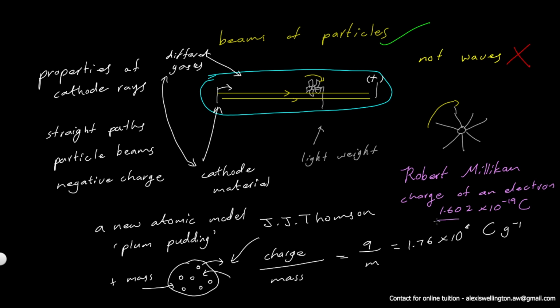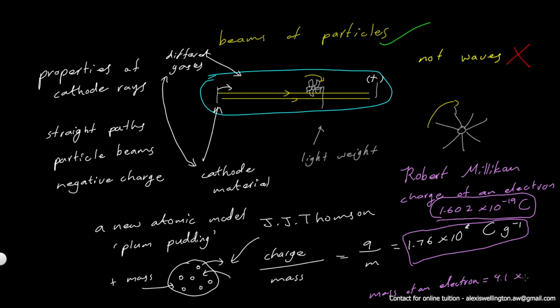Now using this value, the charge of an electron, and also the charge over mass ratio, one can find the mass of an electron. If you simplify this, you will get 9.1 into 10 to the negative 28 grams.